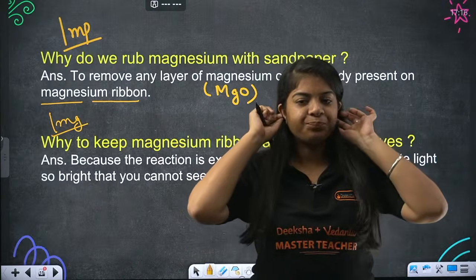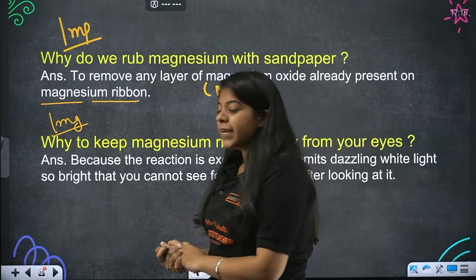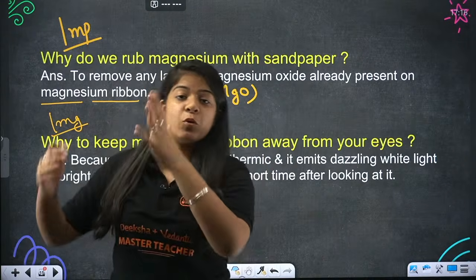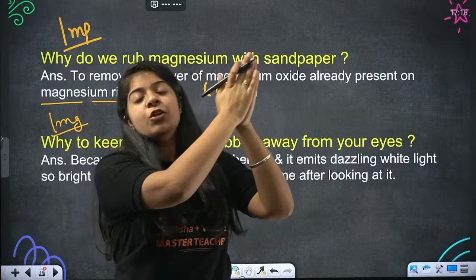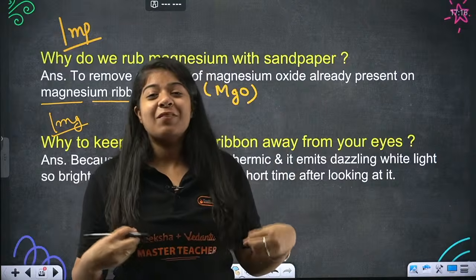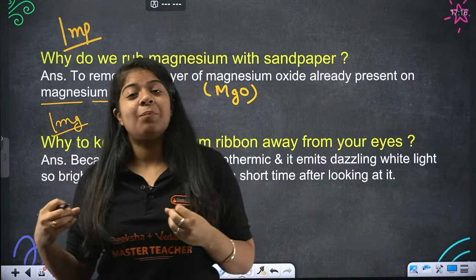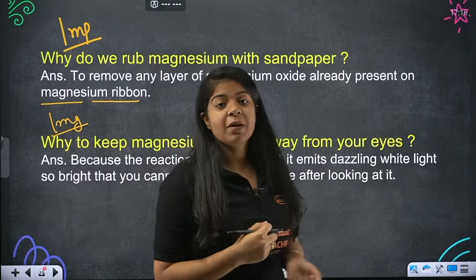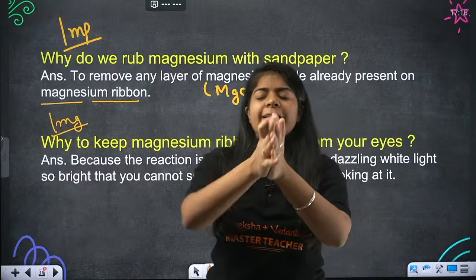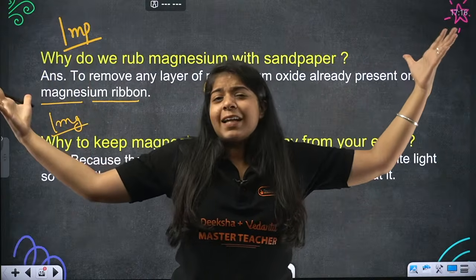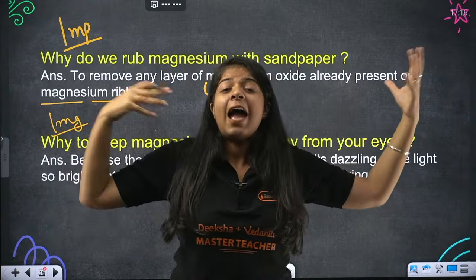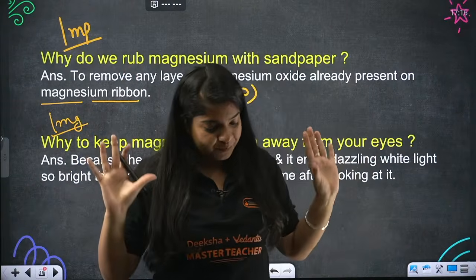Okay, great. So we studied combination reactions. A combination reaction happens when two or more reactants combine together to form a single product. Our example was the burning of magnesium ribbon. Magnesium combines with oxygen from the air, a dazzling white light comes out, so much heat comes out, and we get magnesium oxide. Understood everyone?